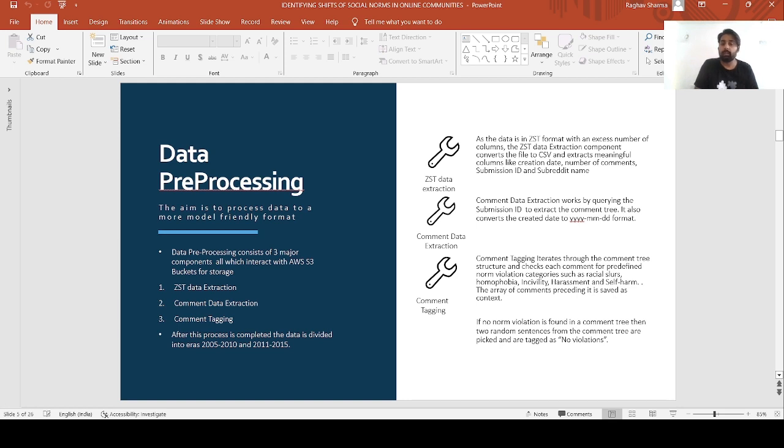The comment tagging part iterates through the comment tree structure and checks each comment for predefined norm violation categories such as racial slurs, homophobia, incivility, harassment, and self-harm. The array preceding the violating comment is saved as context, and if there is no violation found in the commentary, then two random sentences are picked from the commentary and are tagged as no violation. After that, the data is divided into two eras of 2005 to 2010 and 2011 to 2015 respectively.